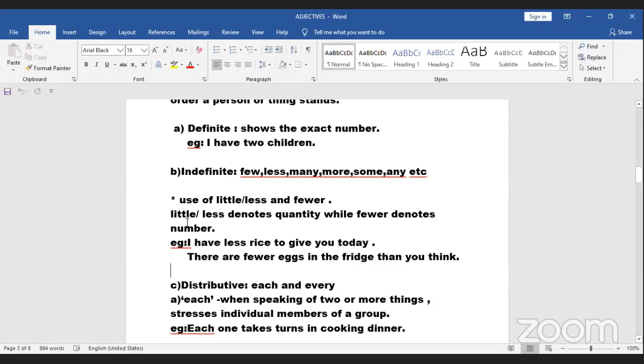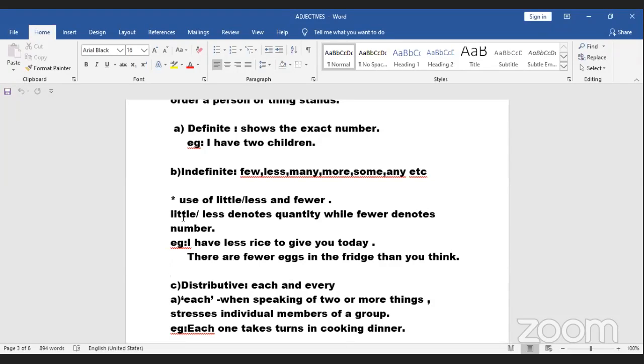Same thing I have told. Little. Okay. See. Little is the... okay, we'll save it for when we study the degrees of comparison for adjectives, because if I tell you guys this now, it will be confusing.